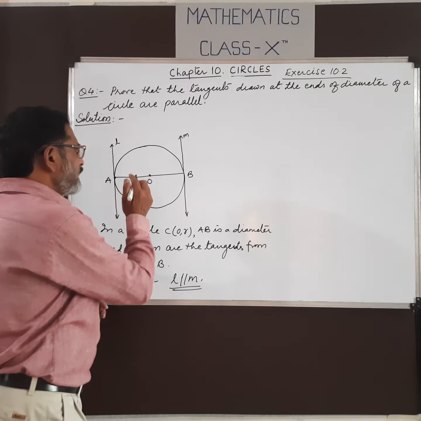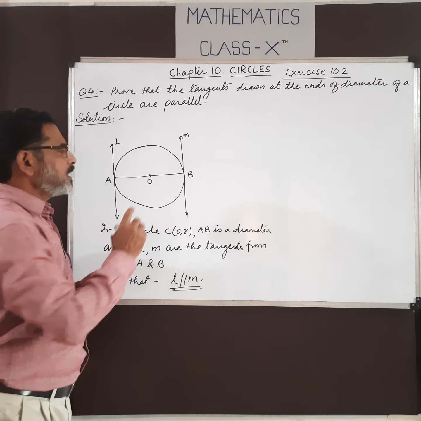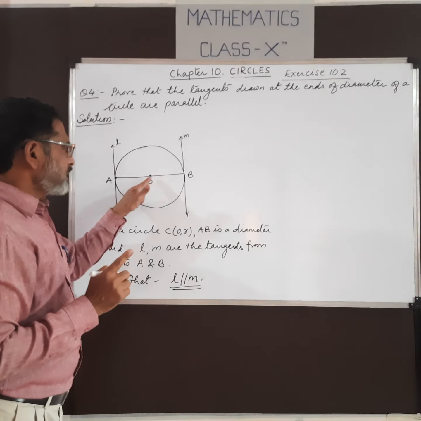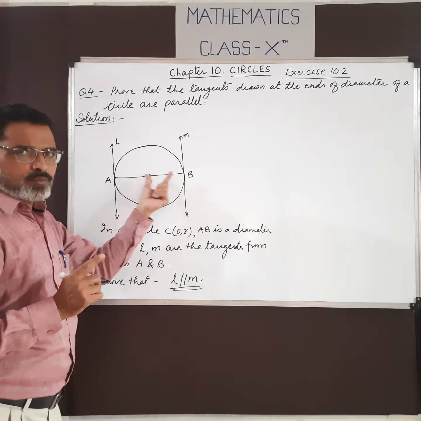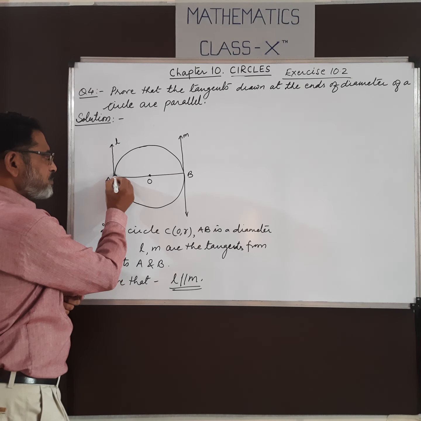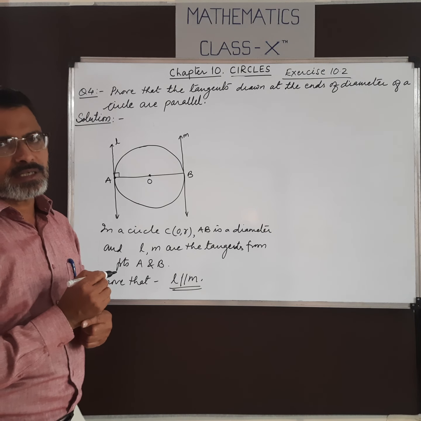So here, since AB is the diameter, which is also a transversal, now from theorem 1, OA is the radius and OB is the radius, okay? Because diameter passes through the center. So OA is perpendicular to line L, perpendicular to the tangent.